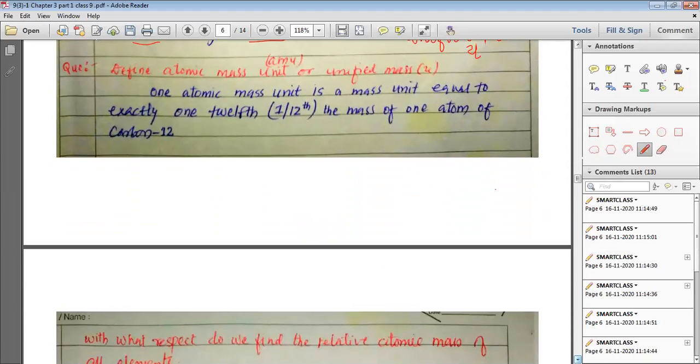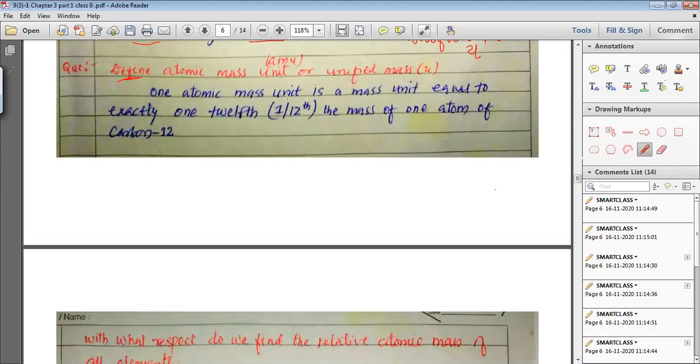Now, my dear students, we need to understand the definition of atomic mass unit. So what is atomic mass unit, or define atomic mass unit, or define unified mass? If any such question is asked, you can write this answer.